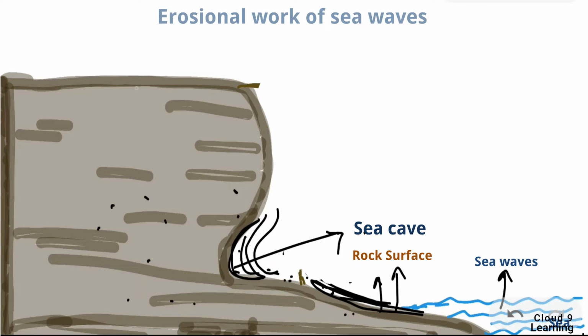Now you can see this topmost part. This is known as the sea cliff. It is a steep face of the rock that is formed due to the erosion by the destructive waves. The waves hit the topmost part and hence a sea cliff is formed.